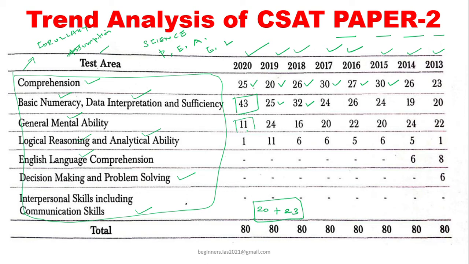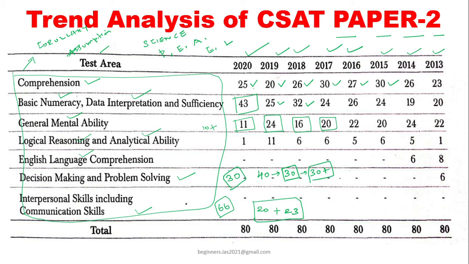We got 11 questions here in the year 2019, 24 questions in 2018, 16 here, and at least 10 plus questions in each year. Therefore, we do not want to score a century here, we just have to cross that 66 marks. For that, you have to correctly answer at least 30 questions, or else attempt 40 questions, out of which you answer at least 30 plus correctly. It's important to crack this CSAT paper 2.